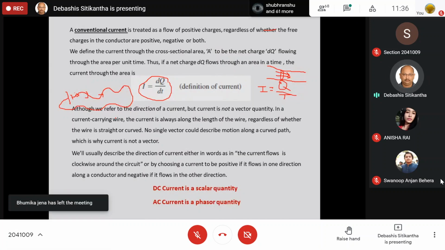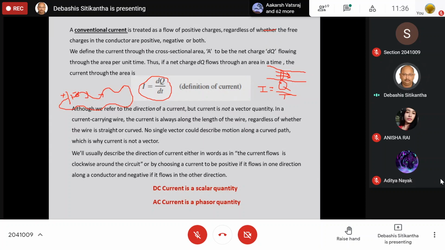What does this direction actually mean in case of current, even if it is not a vector quantity? The real thing is that we always say the direction of current is from a higher potential to a lower potential. So when we refer to the direction of current, we are referring to the current moving from the positive side of the source to the negative side of the source.